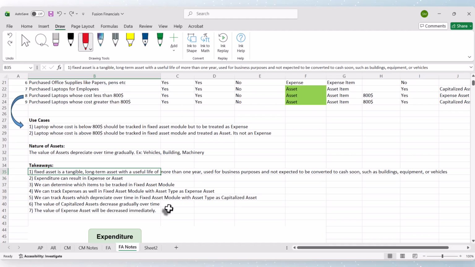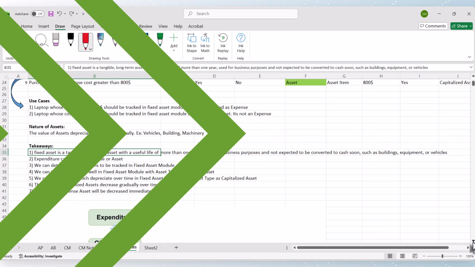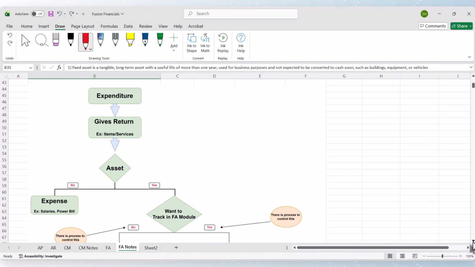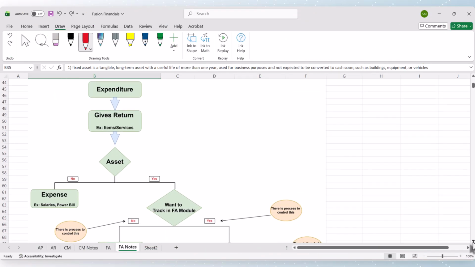Before we get into key takeaways, I have made a flow diagram to understand visually whatever we discussed, so that you will have some picturization of it. The organization will make an expenditure, which means it buys something from suppliers, like vehicles, buildings, machinery, or a laptop, or anything. As we are using our cash to buy that, we call it an expenditure.